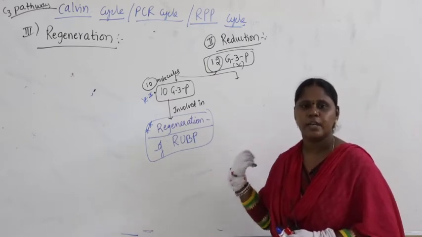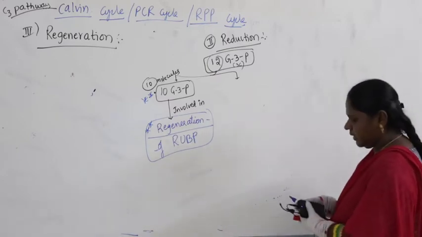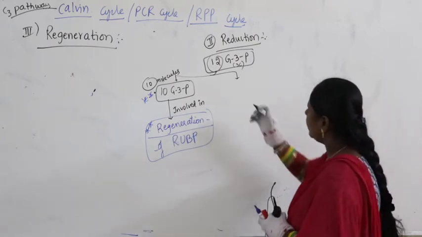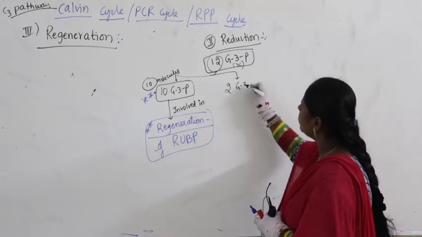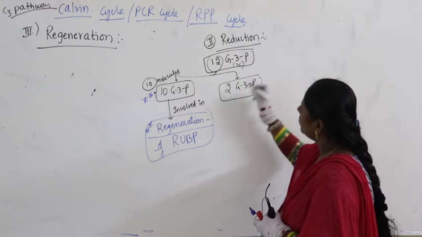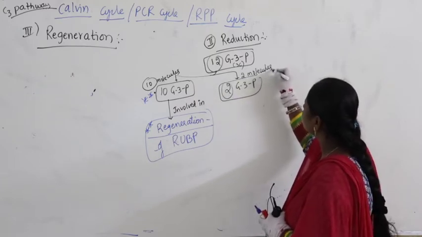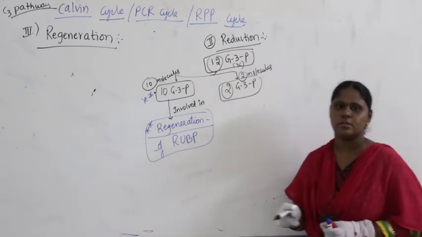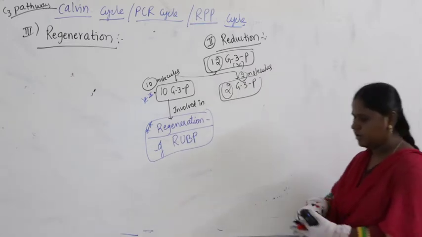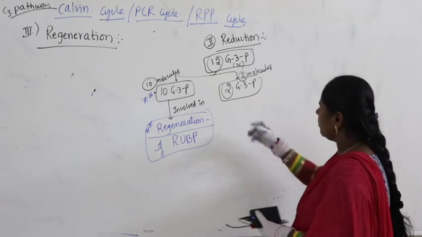Then what about the remaining 2 molecules here? The remaining 2 molecules of G3P, listen carefully here. They come out of the chloroplast.